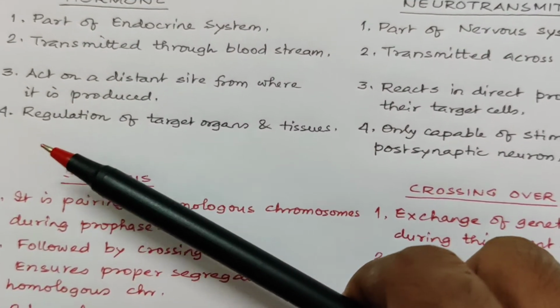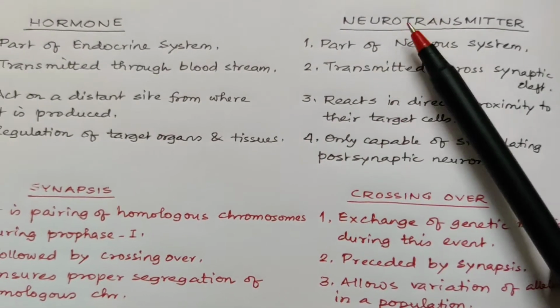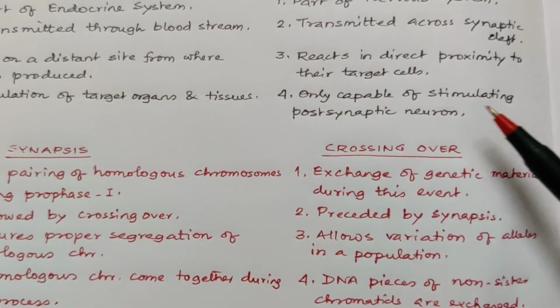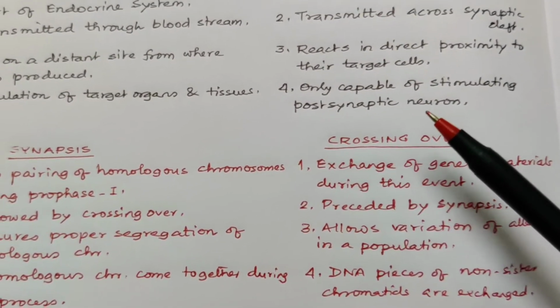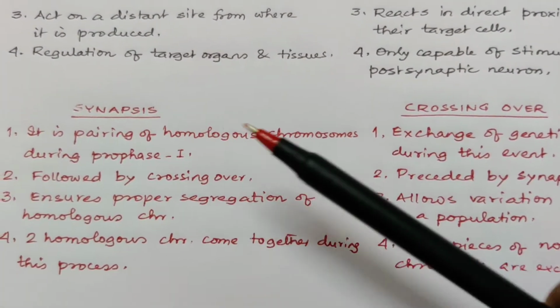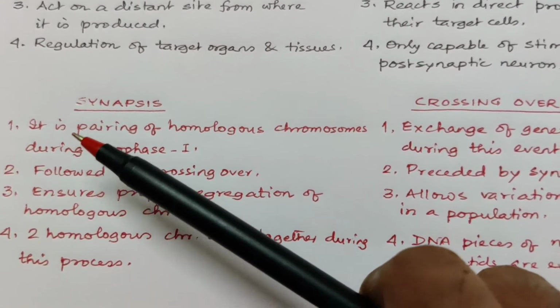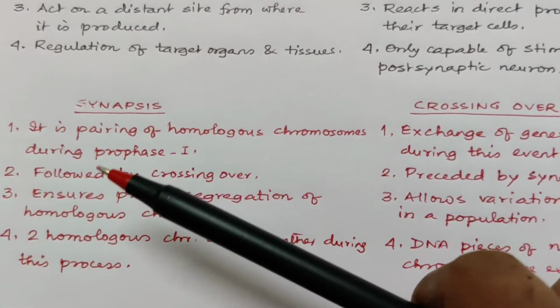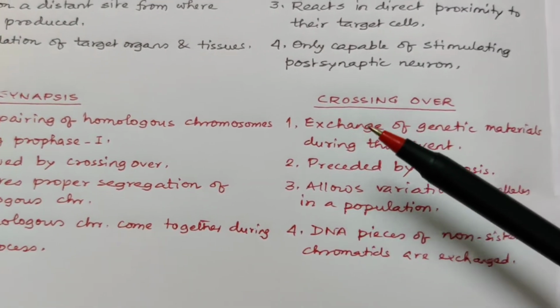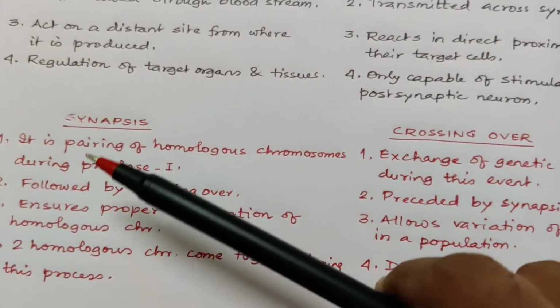In case of hormones, the regulation of target organs and tissues is possible, but neurotransmitters are only capable of stimulating the postsynaptic neuron. Now, the difference between synapsis and crossing over. This is from the cell division chapter. Synapsis is the pairing of homologous chromosomes during prophase 1. Crossing over is the exchange of genetic material during this event.